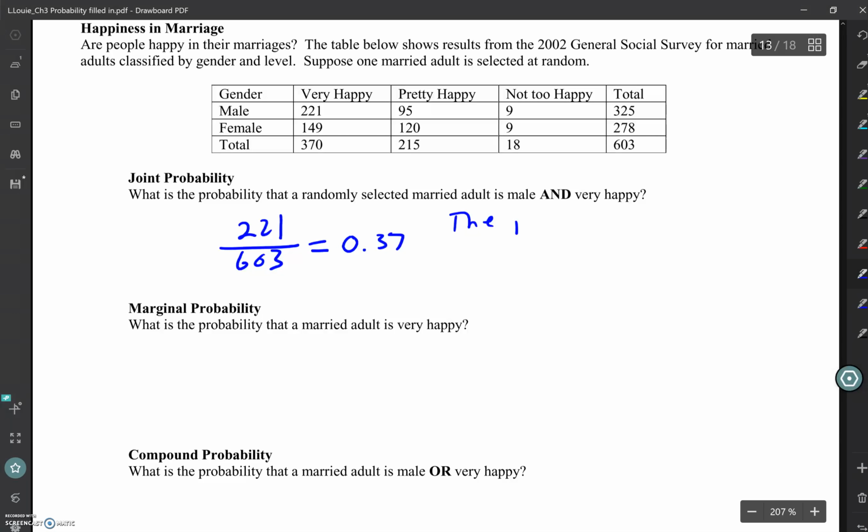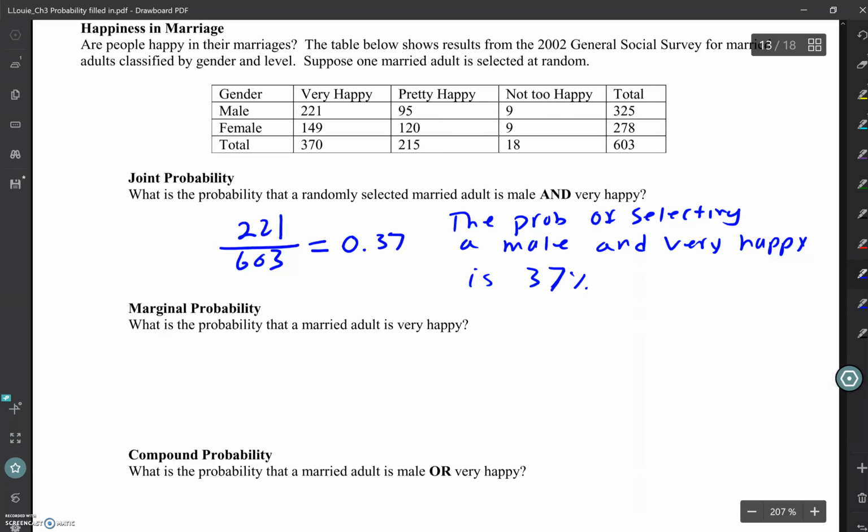So the probability of selecting a male and very happy is 37%.